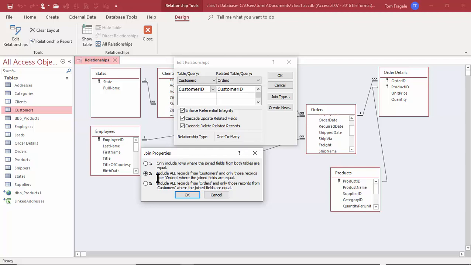This one is called a left outer join. So that'll show all of the customers, even if they don't have a match on the orders table. All right, so it could give you different results, and sometimes it does.